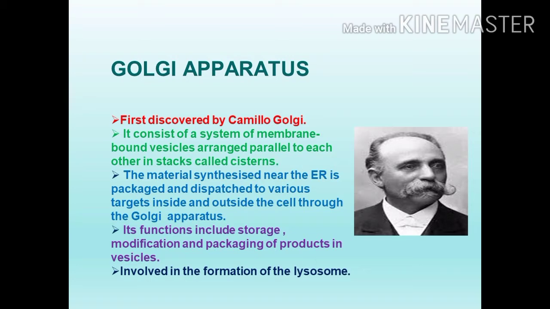Its function includes storage also: storage, modification and packaging of products in vesicles. It will secrete some secretions.